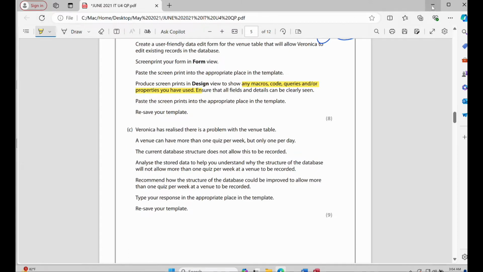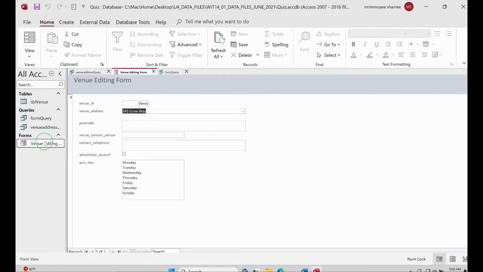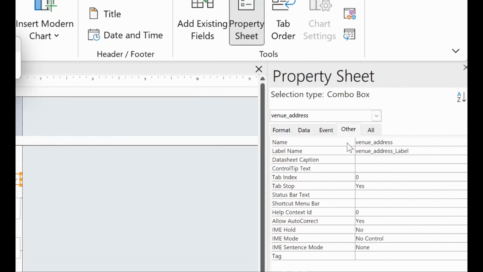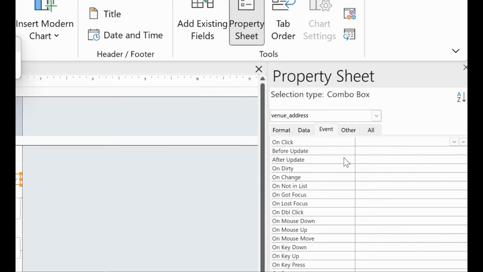So how to do that? For that, we'll go to the design view, and from here we'll click on the event. Event, when you are doing JavaScript, I think you know the meaning of event. Event is mostly used for a button click type of things, right? So for these things,